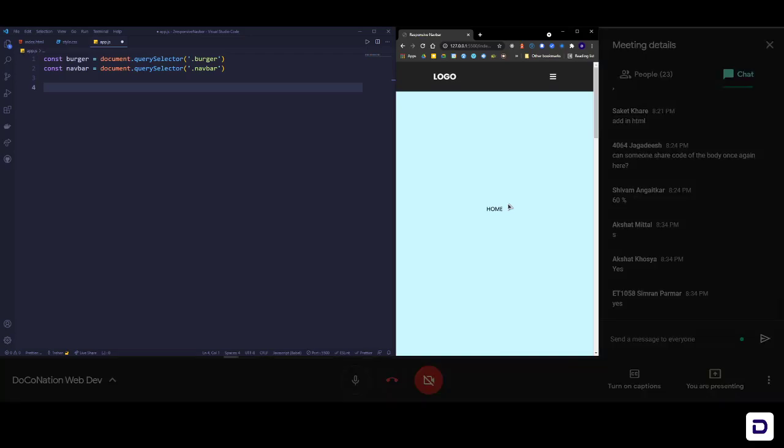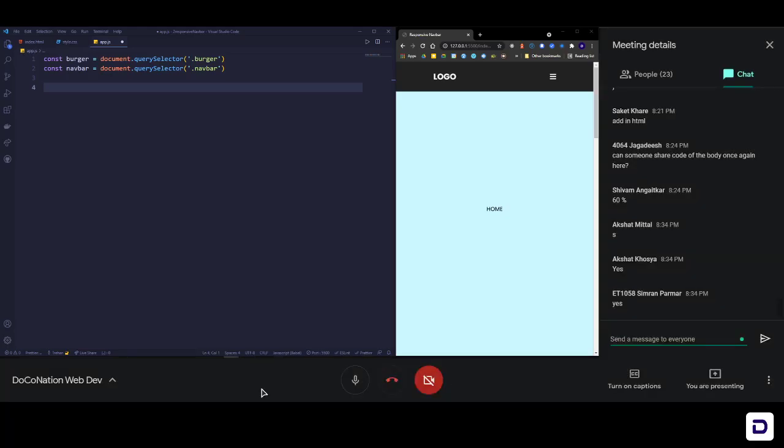That is where JavaScript provides you a method called addEventListener. Just like the name suggests, this method allows you to listen to various kinds of events on your page. So let's do that. Here we want to listen to a click event on the burger icon. So we'll write our variable, burger, and then dot addEventListener.